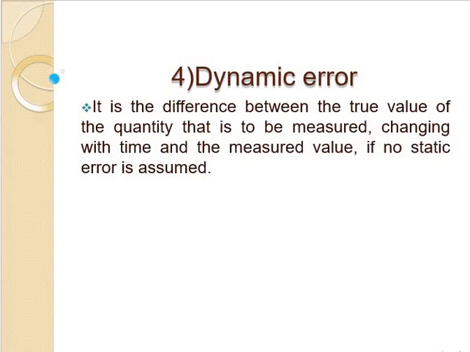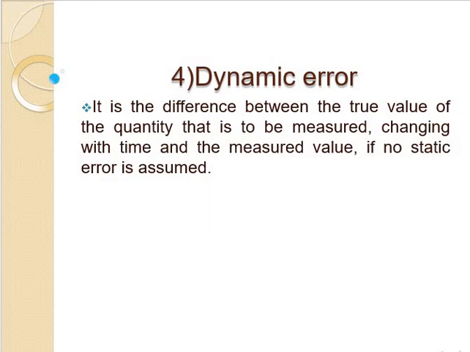Another one: if an instrument is available, errors are introduced only by the user. Otherwise, without a human, we can't use the instruments. That's why this error is called operational error. Another one is observation errors, due to improper observation made by the user with the instruments.